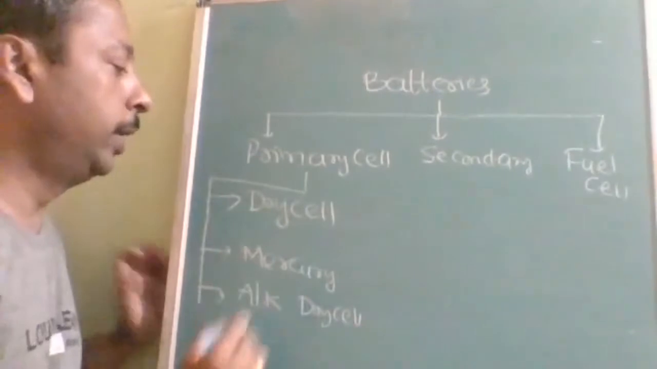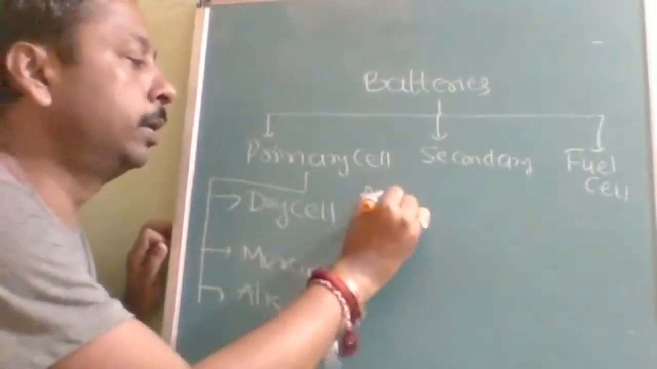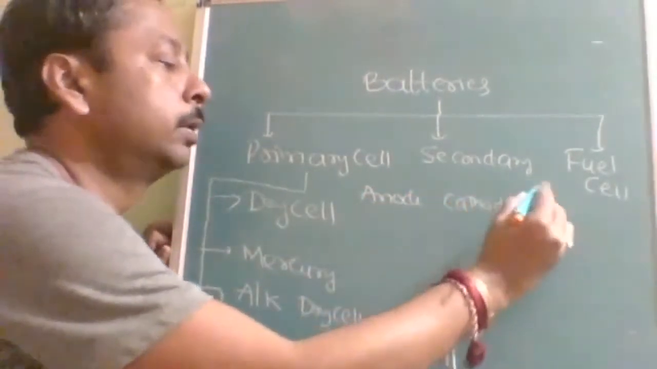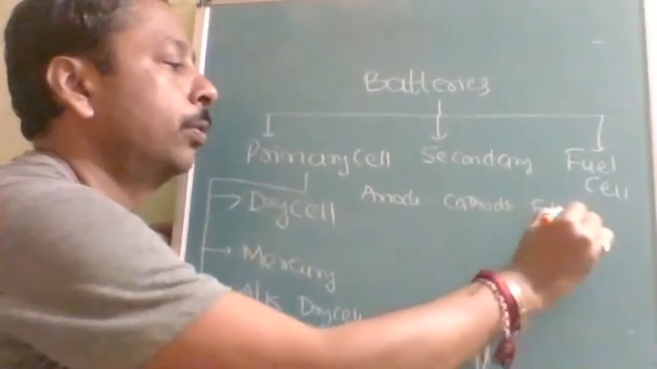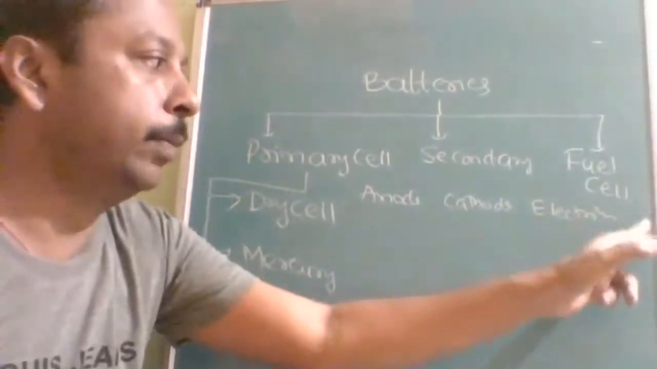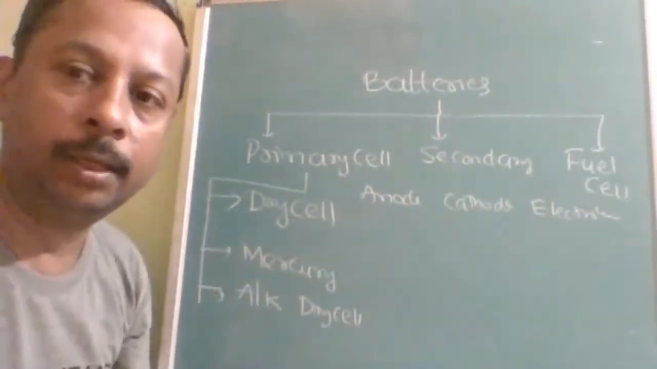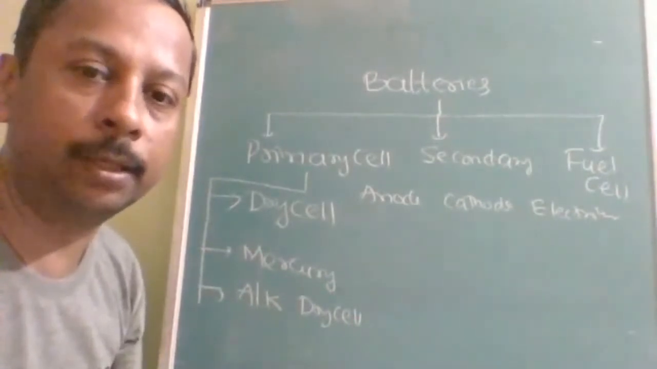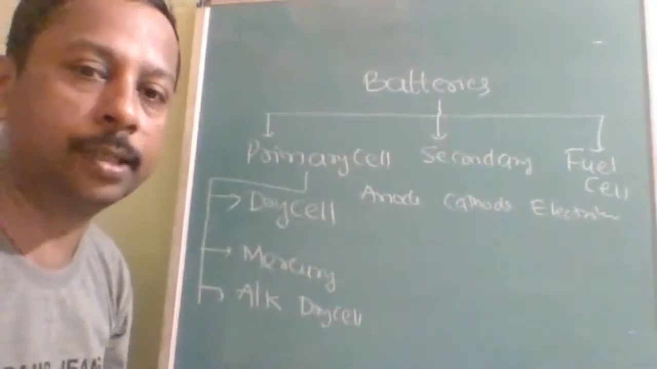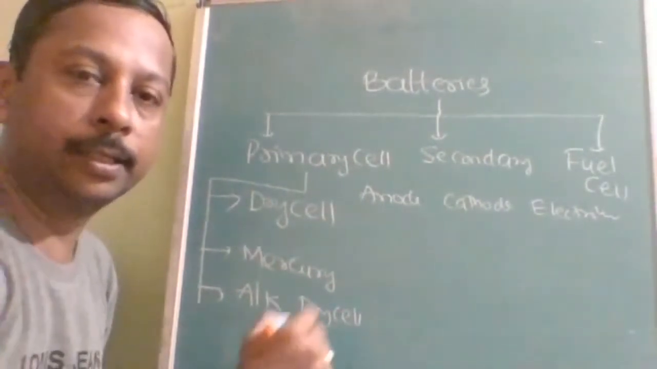Understood? So in the examination, what will you remember? Three things you will remember: what is the anode, what is the cathode, and what is the electrolyte. If possible, you can remember the EMF value also. That is optional. But these three things in each and everything you should understand. Like in the dry cell, what is the anode?